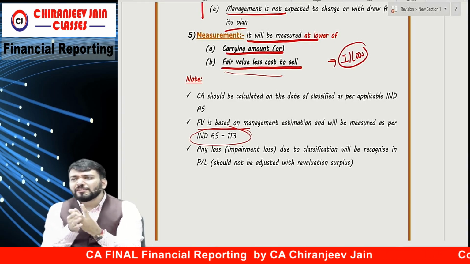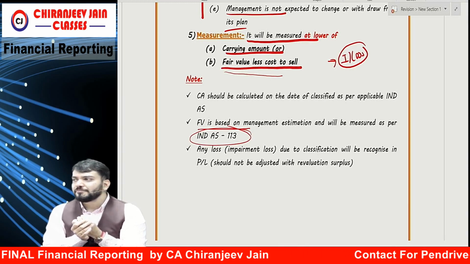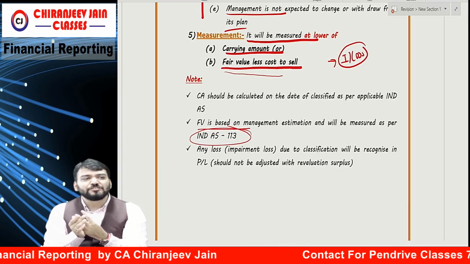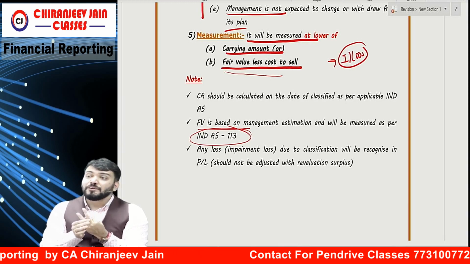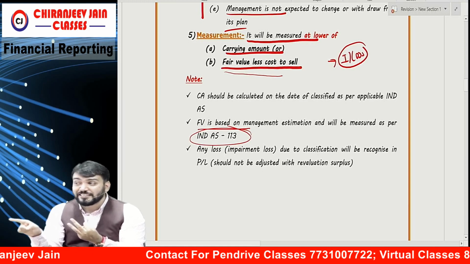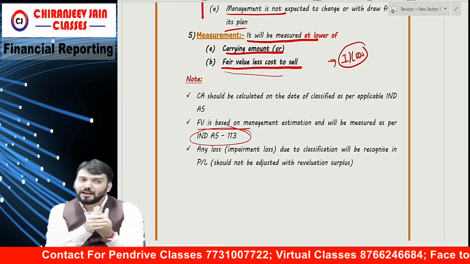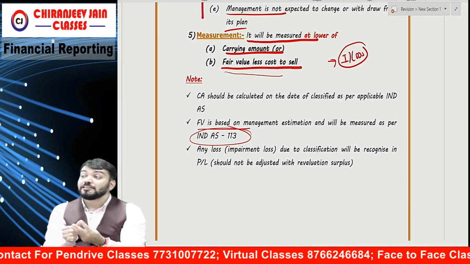Tell me, whether downward revaluation can be adjusted with revaluation surplus. Whether impairment loss as per Ind AS 36 can be adjusted with revaluation surplus. Yes or no? Yes.